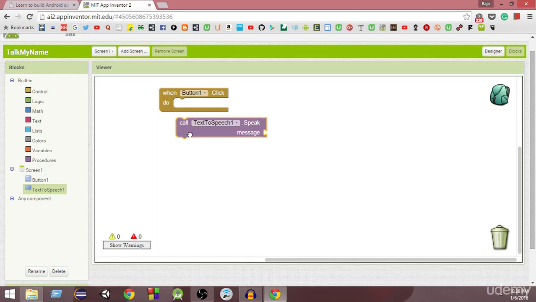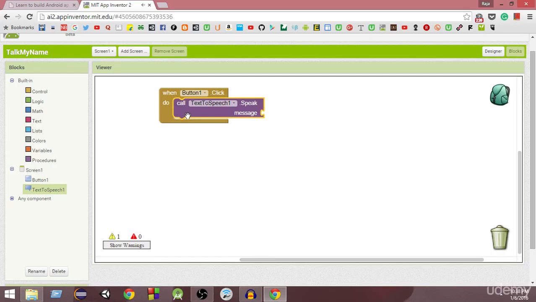Once you bring it right here, you can see that it will automatically get attached, and you will hear a tick sound, which means that it has been properly placed. If you place it here, as you can see, we just heard a tick sound and this has been added.